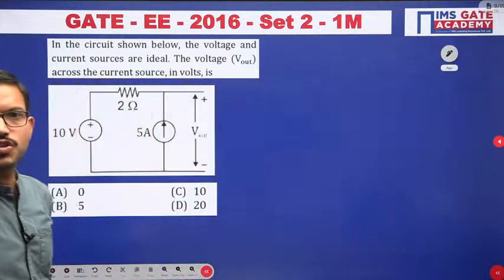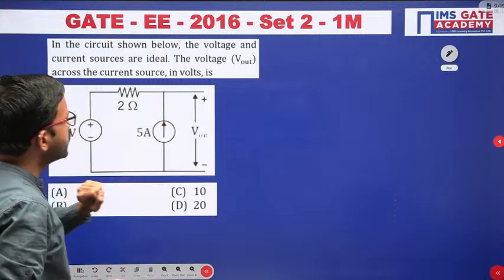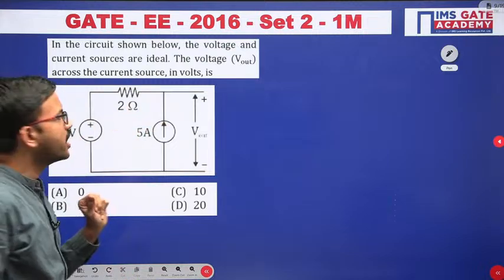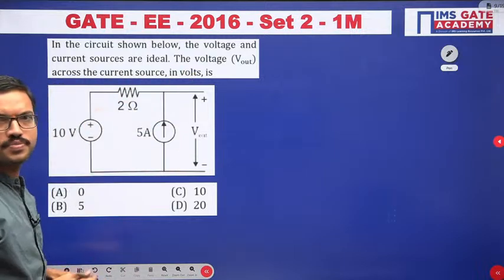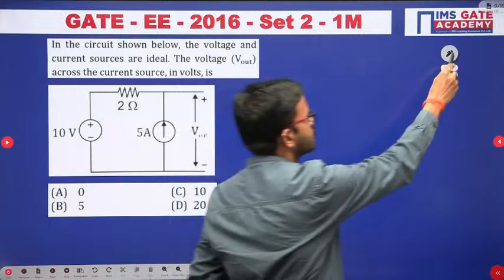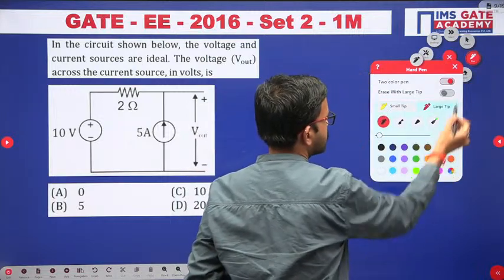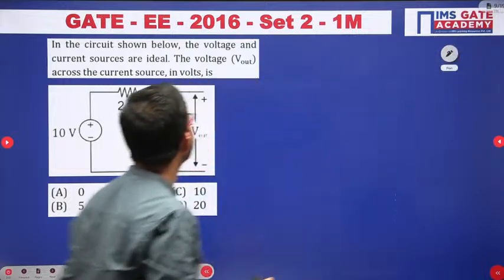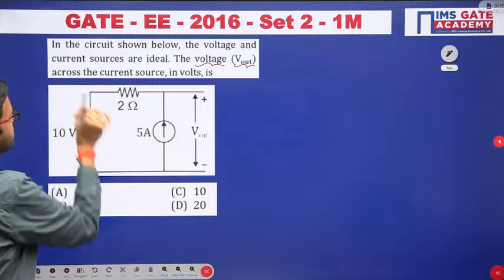Yeah. So here you can observe, they have given a simple circuit diagram, and here we are supposed to calculate the voltage across the current source. The voltage across the current source they have labeled as V out.